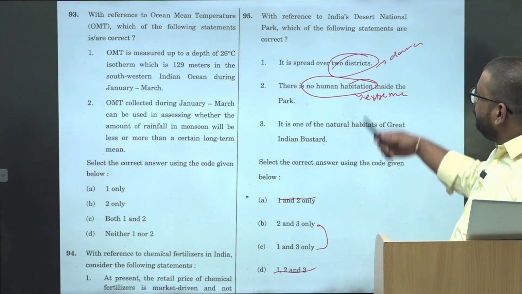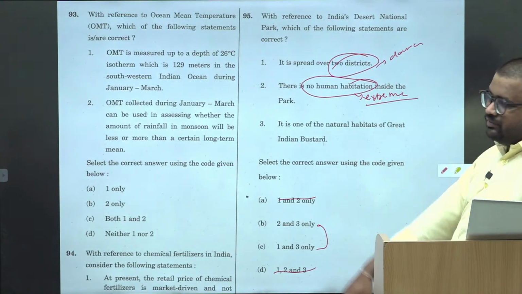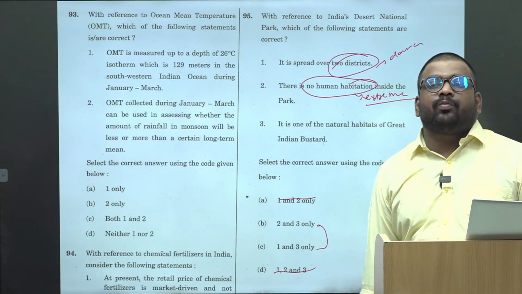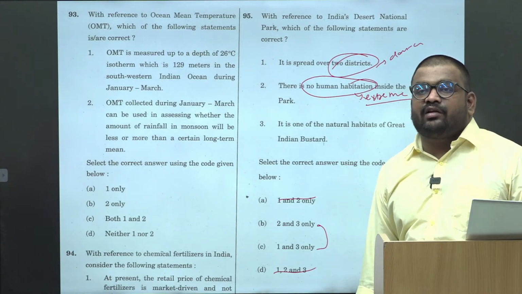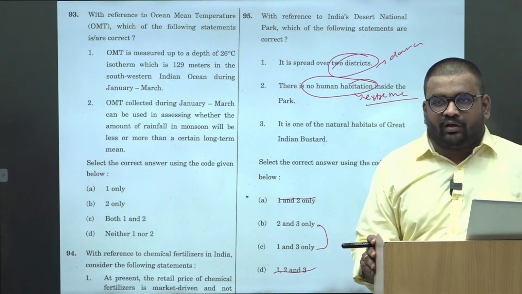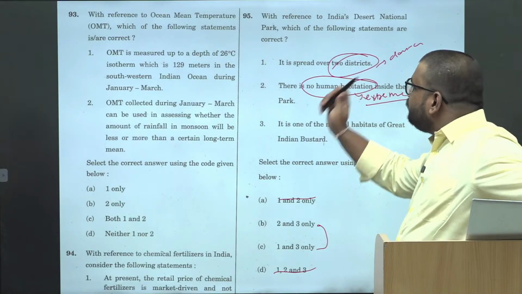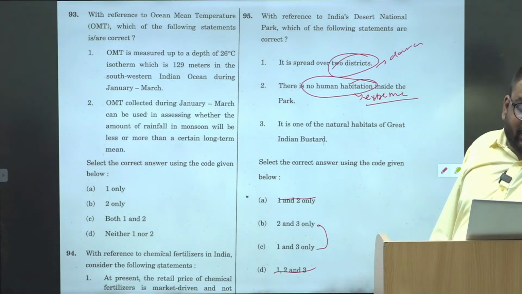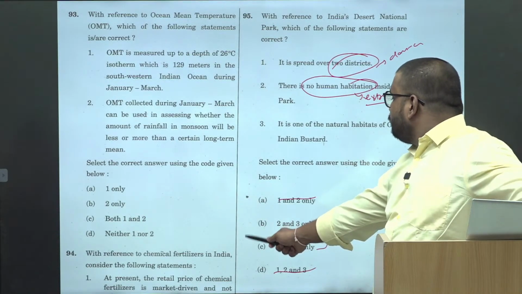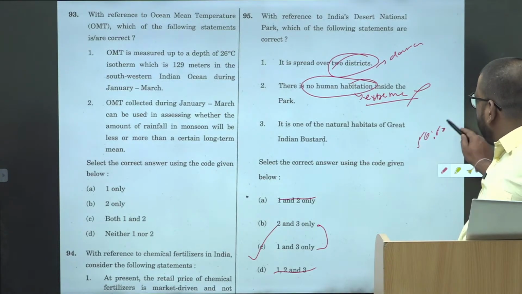And rather than data, always eliminate the extreme statement. Even if you think, it is not possible in India that there is no human habitation anywhere in India. We go and live anywhere. So it's not possible that we can't have human habitation inside any of the parks. You consider that as incorrect, then go with 1 and 3, or even if you consider it 50-50.